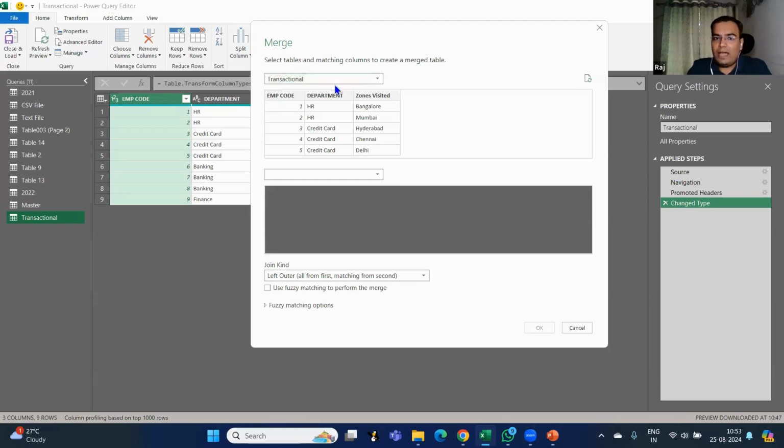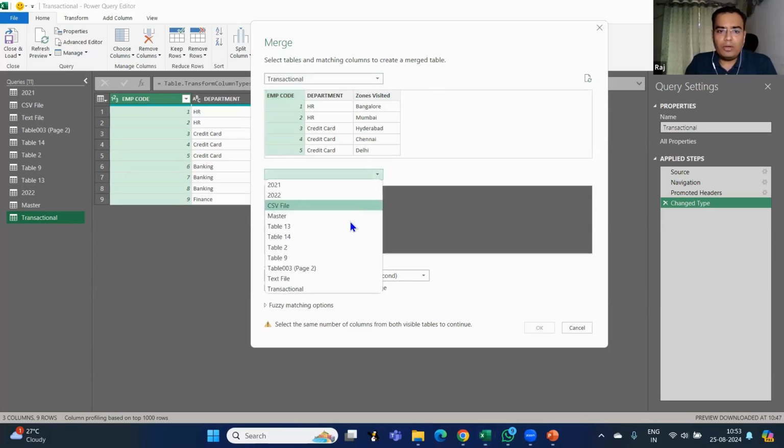The first table is already selected by default. I click on this employee ID because it works just like a lookup. If you do a VLOOKUP, you have a unique ID, and based on the unique ID, one more column is created, the VLOOKUP.